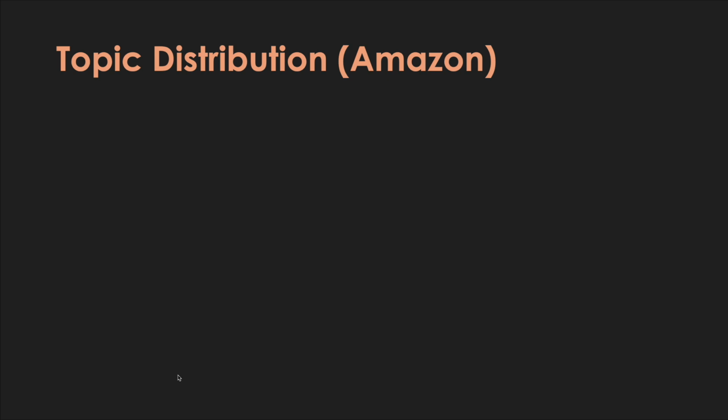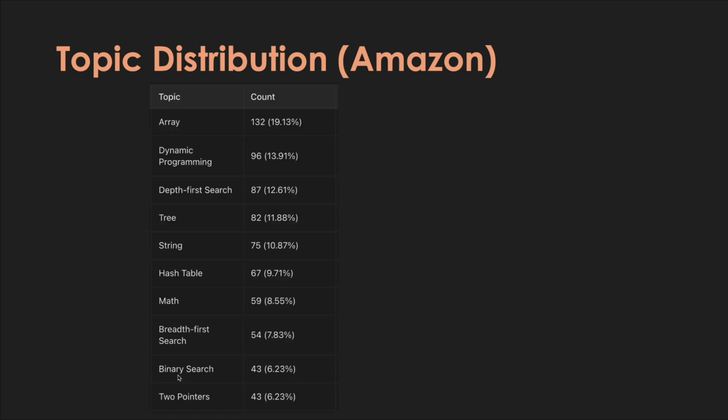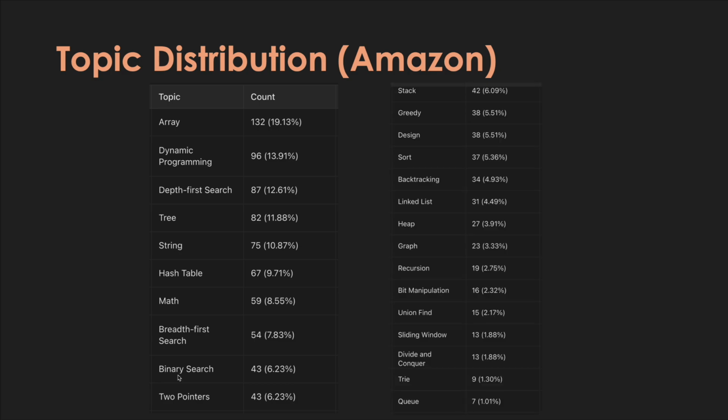Now, when you look at Amazon, arrays is over dynamic programming. So it seems like Google is the one who likes dynamic programming a lot. Amazon, you have arrays, depth first search, hash tables, breadth first search, binary search. So yeah, the other topics, pretty much a similar mix of topics in the top 10. And then here is the remaining of the list if you want to sort of go through this.